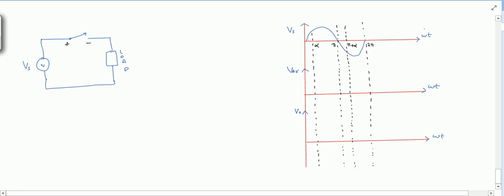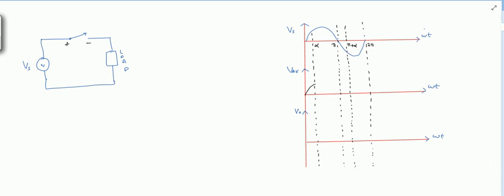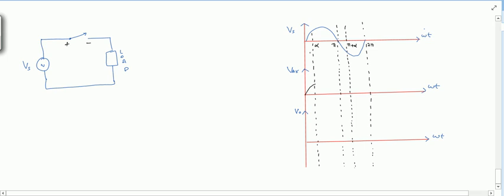In forward blocking state, it will not allow the current to flow through it. So the voltage across the load will be zero. All the voltage of Vs will come across the switch, so it will be something like this. After that, the switch is turned on. Up to this state, the switch is in forward blocking mode.